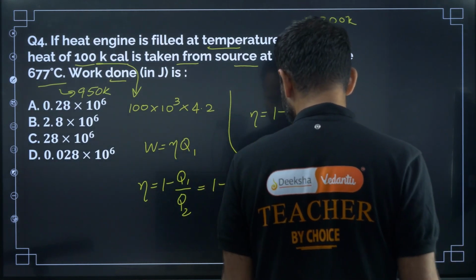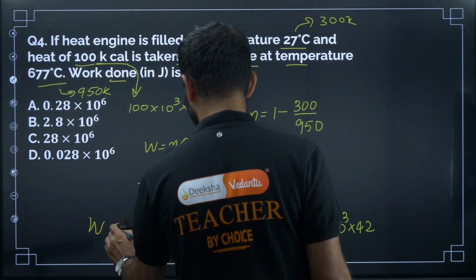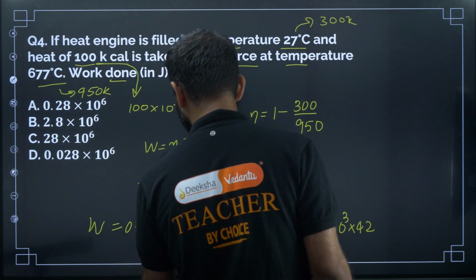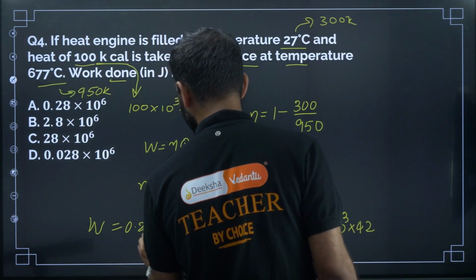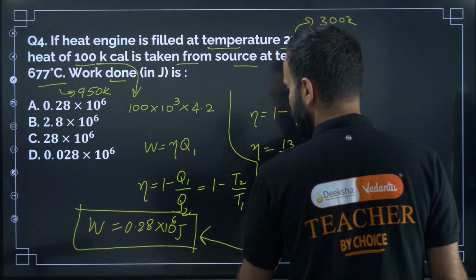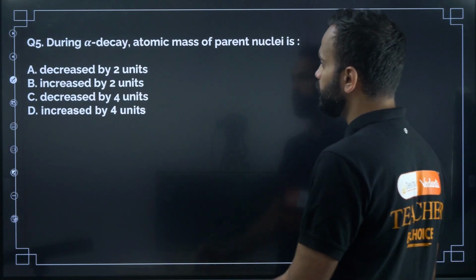Now solve this, you will get work done is equal to 0.28 into 10 to the power 6 joule. Okay, 0.28 into 10 to the power 6 joule. So the correct option is A. Next one, question number 5.